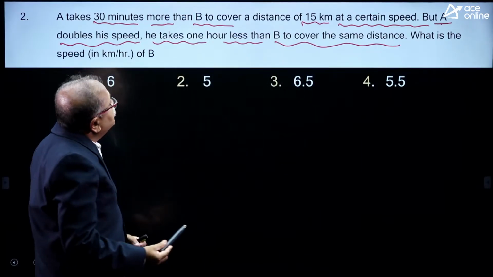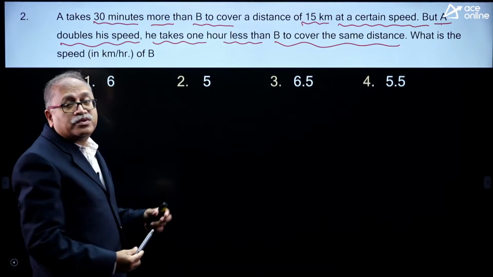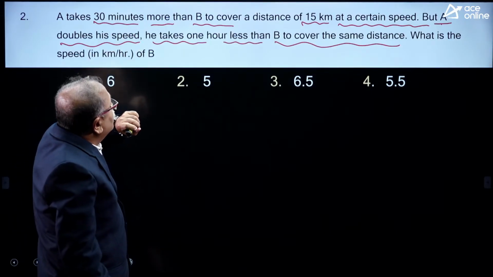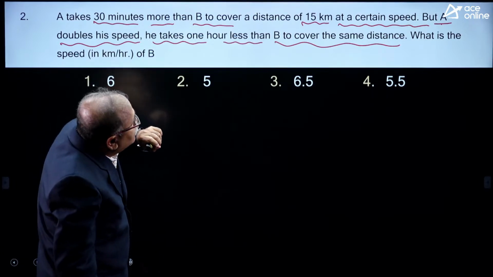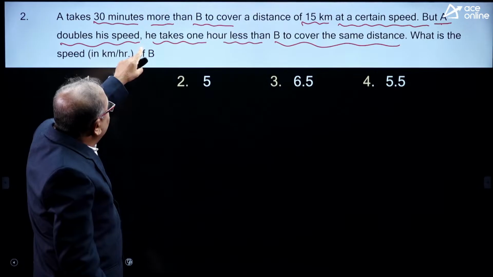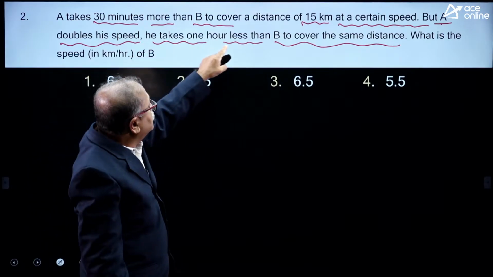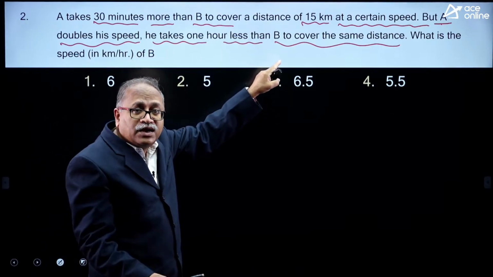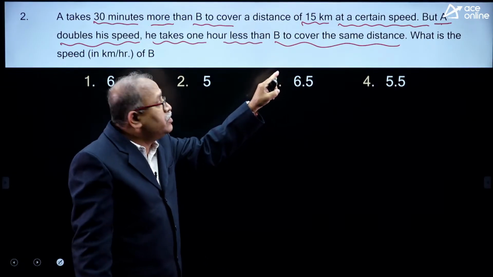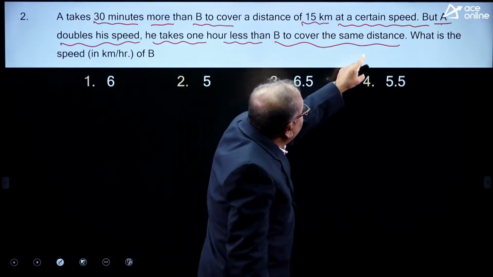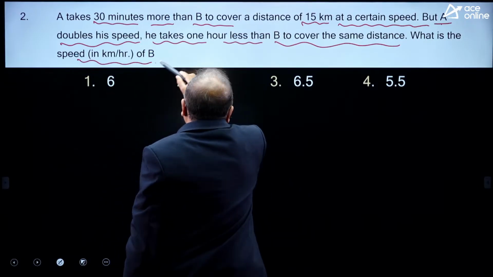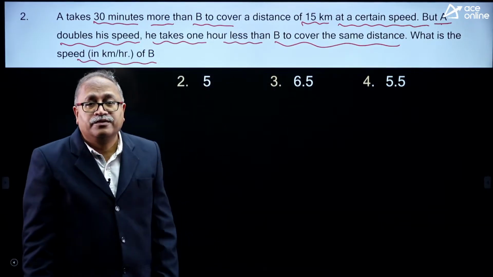A takes 30 minutes more, so here it is taking half an hour more than B, but when A doubles his speed, then he takes 1.5 hours less. Obviously, when the speed is doubled, the time will be less. So, what I have to find out is: what is the speed of B? That is what I need to find.